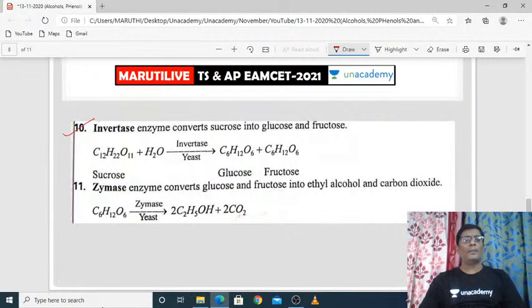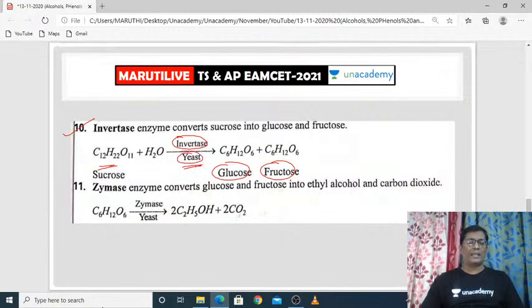So what will happen to the sucrose in the fermentation process? This sucrose is converted to glucose as well as fructose in the presence of the invertase enzyme. Yeast is also acting as an enzyme. In the yeast, invertase will be produced, and from the yeast the Zymase enzyme will also be produced. This Zymase enzyme will convert the formed glucose to ethyl alcohol. That's all. So ethyl alcohol can be easily prepared by using this phenomenon.